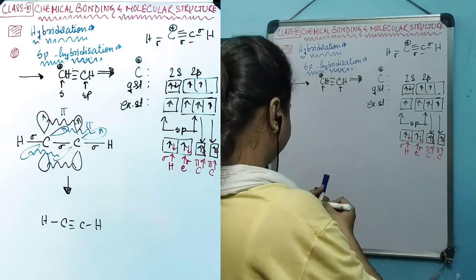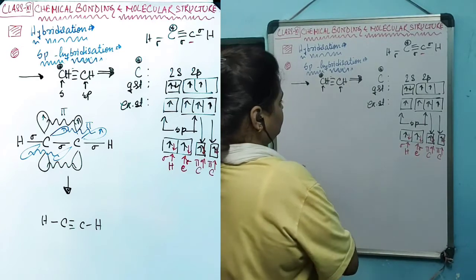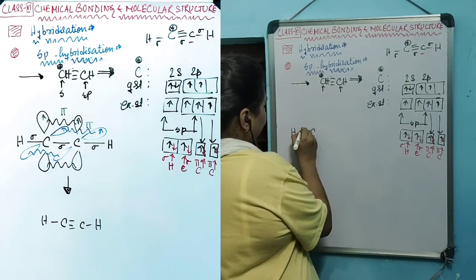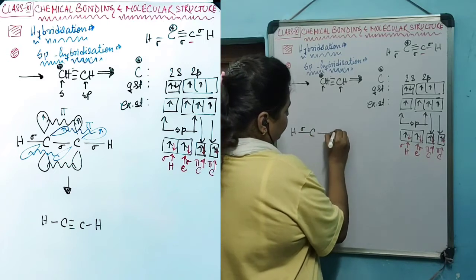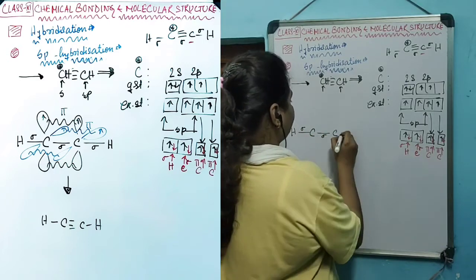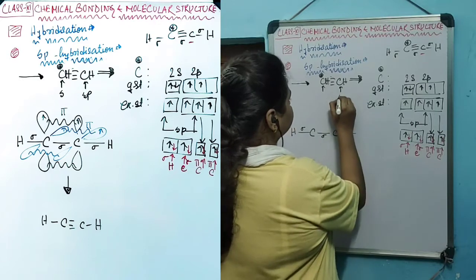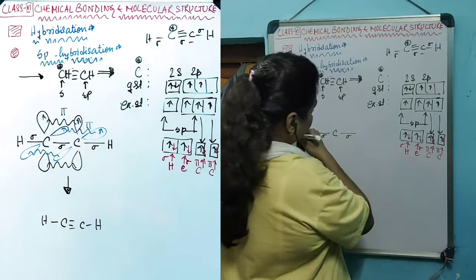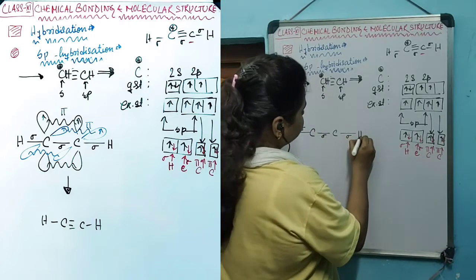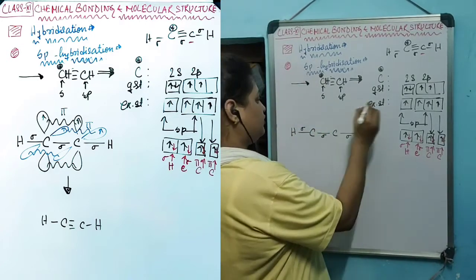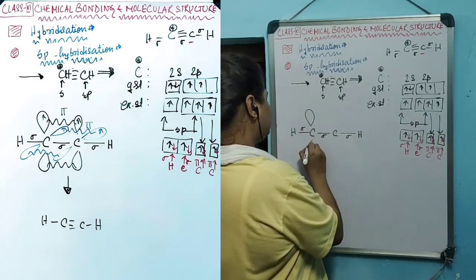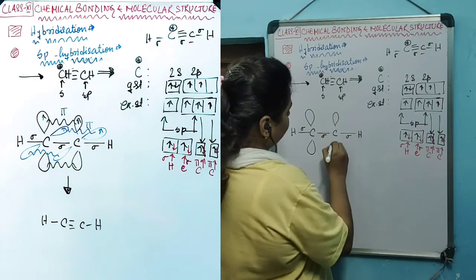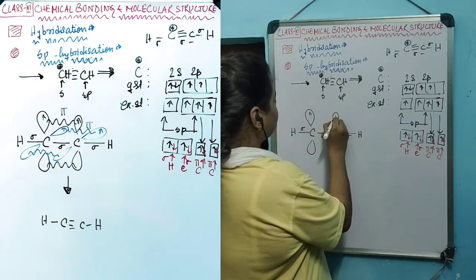How is this happening? The central atom, this carbon, is creating a sigma bond with this hydrogen and another sigma bond with this carbon. And this carbon is also sp hybridized, so this one is also going to create 2 lobes and 2 sigma bonds with this hydrogen. The pure p orbital will be perpendicular like this, and the pure p orbital of this carbon will also be perpendicular like this, with an unpaired electron.